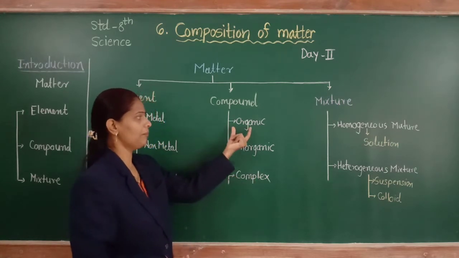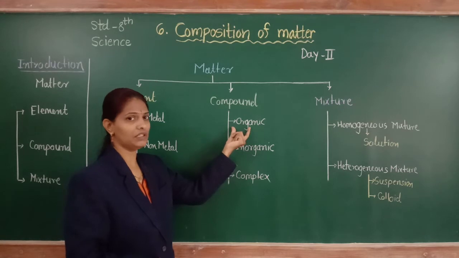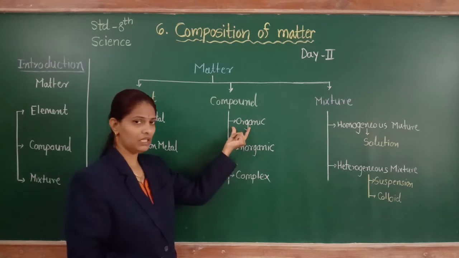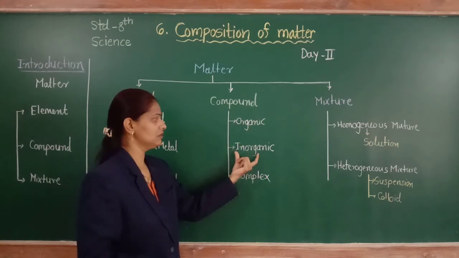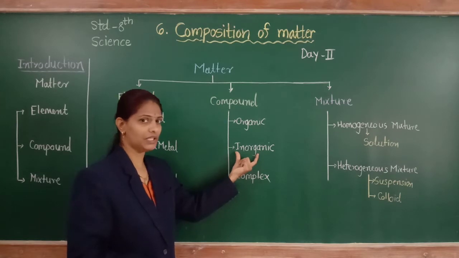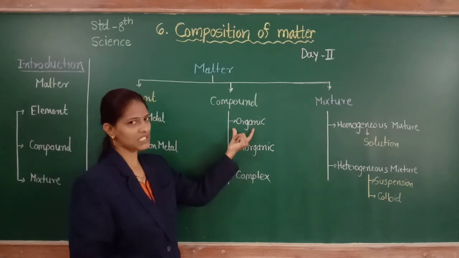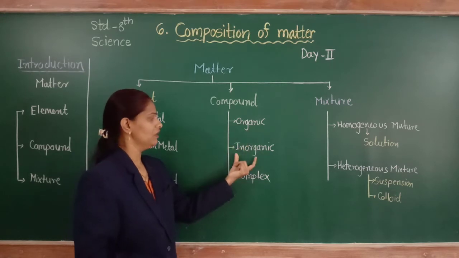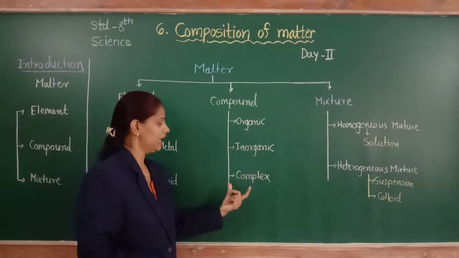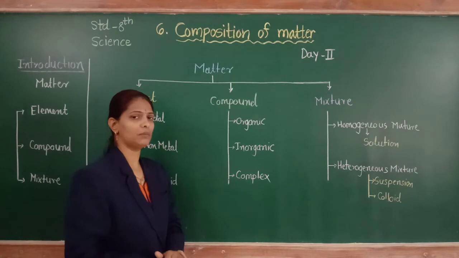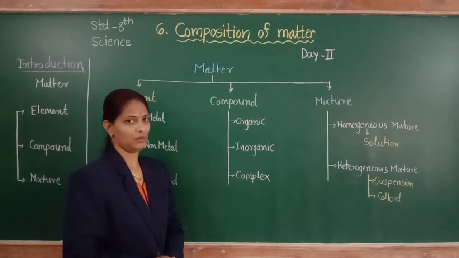Organic compound is also called carbon compound. The compound which doesn't have a carbon atom is called an inorganic compound. The third type is complex compound.